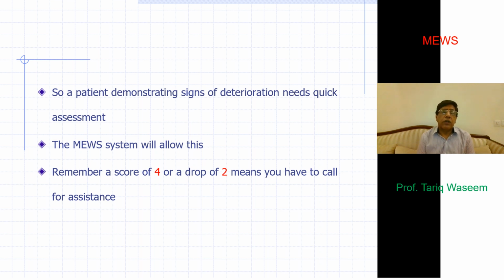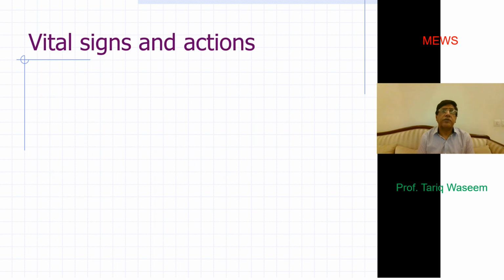A total score of 4, or a drop of 2, means that you have to call for assistance, follow the flow chart and contact the relevant medical staff. You should be recording your observations regularly on the MEWS chart.